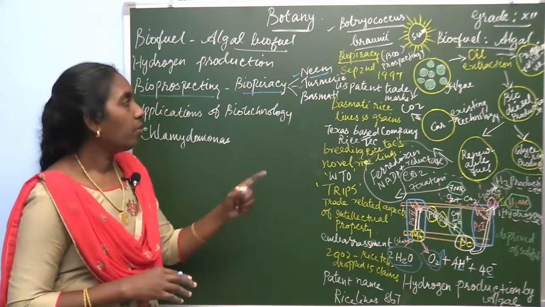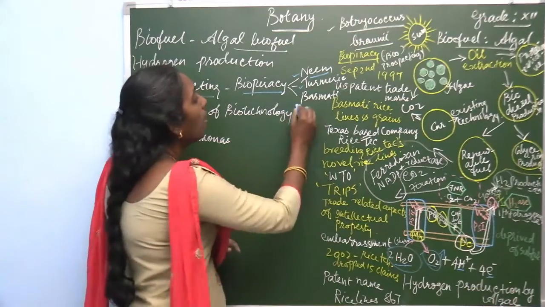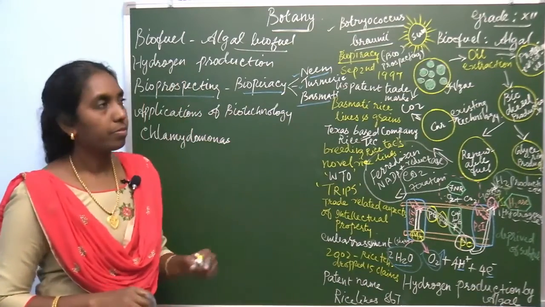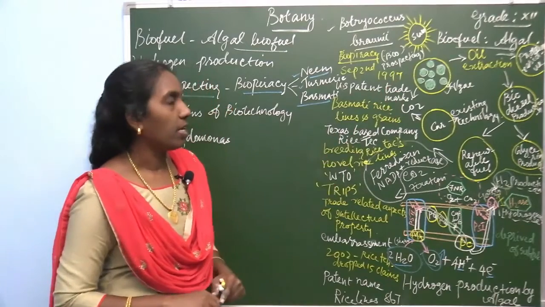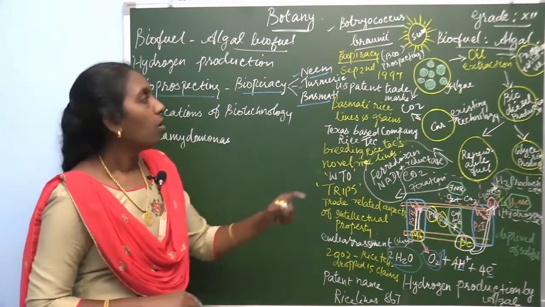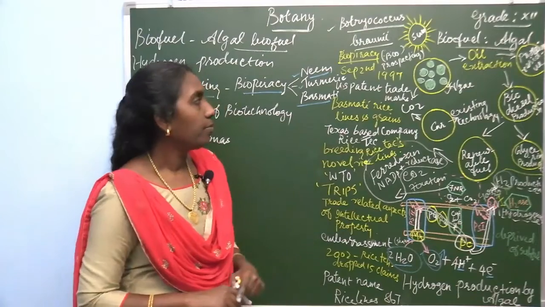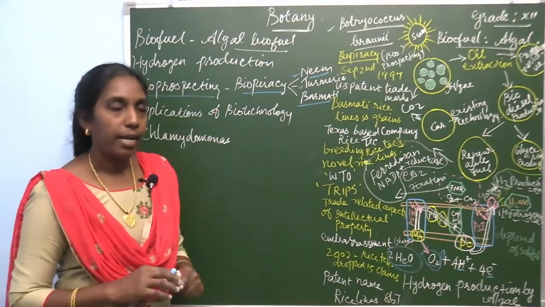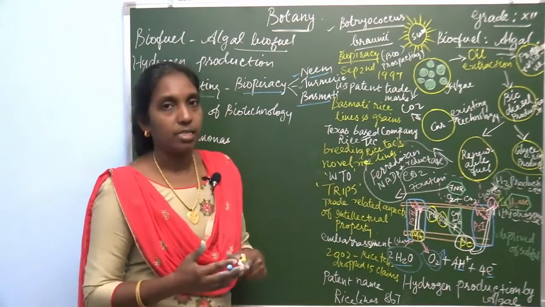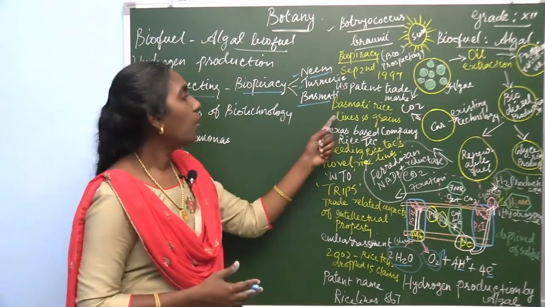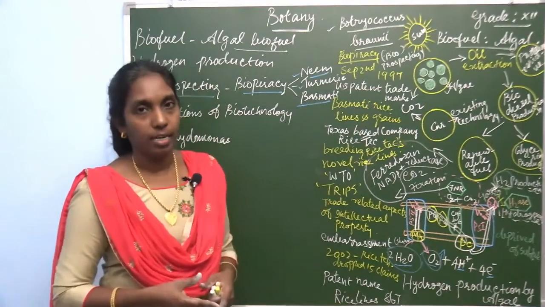Another important example of biopiracy is basmati rice. In the year 1997, on September 2nd, the US Patent and Trademark Office granted a patent on basmati rice lines and grains.